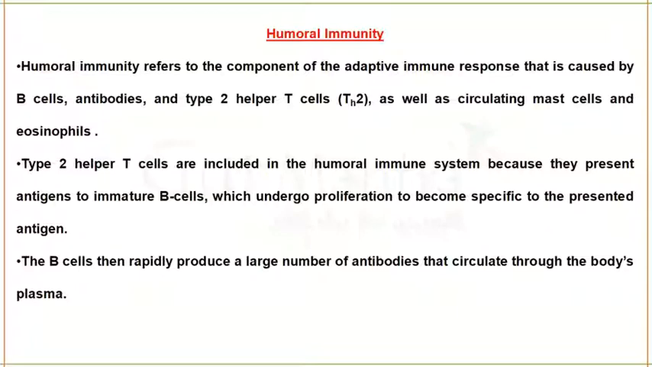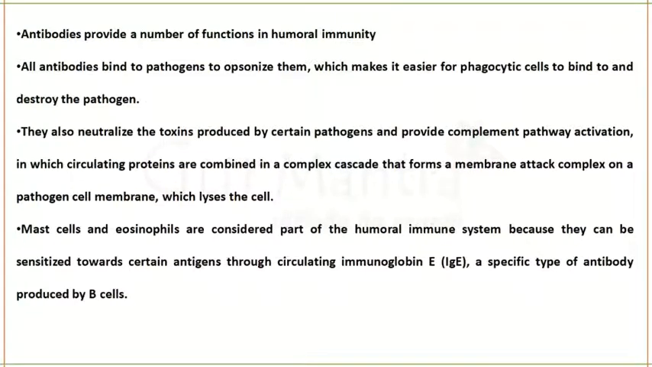The B cells will become activated and mature, and they will undergo proliferation to become specific to a particular antigen and produce antibodies. So the B cells rapidly produce a large amount of antibodies that will circulate through the body's plasma. The antibodies provide a number of functions in humoral mediated immunity.